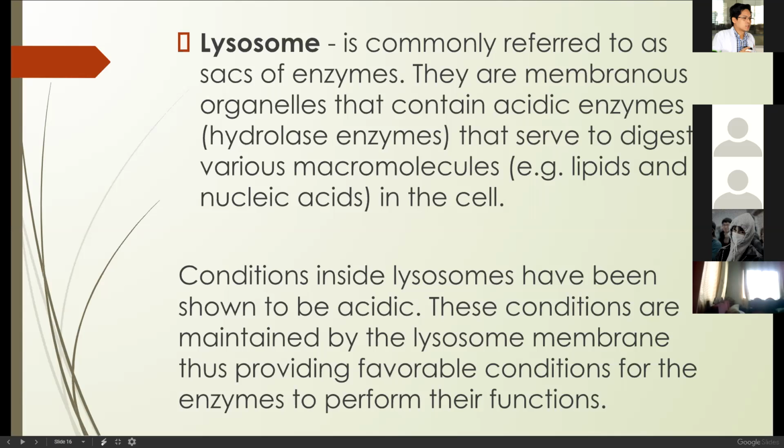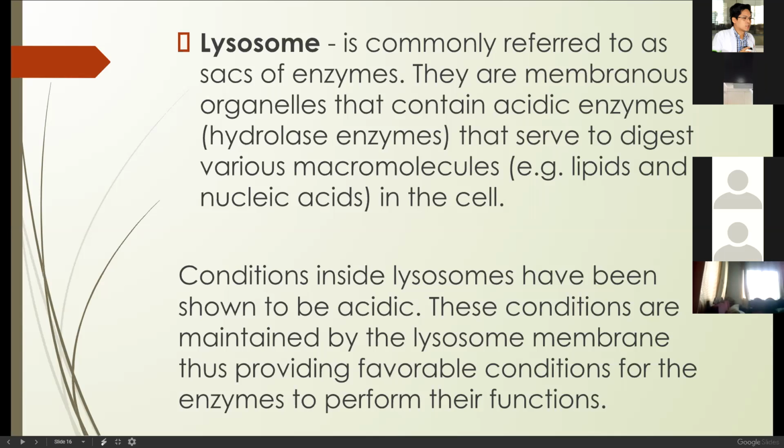This is to digest, again, various macromolecules like lipids and nucleic acids in the cell. At the same time, it is considered as the suicide bomb of the cell. Once the cell is damaged, the lysosome will act on it to digest itself. That is the purpose why cells have a lysosome, which contains acidic enzymes.